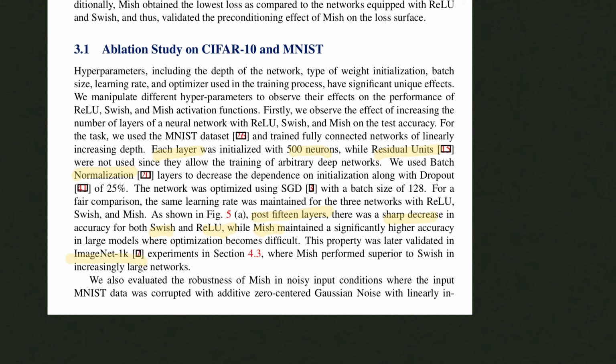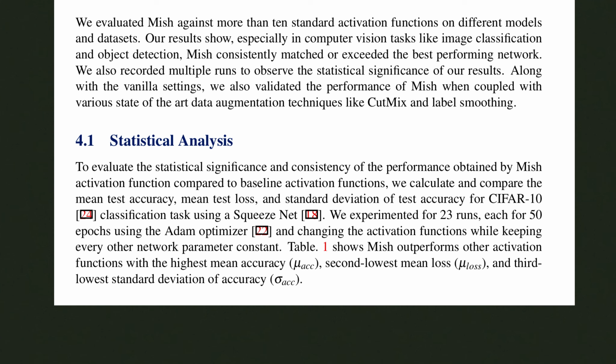Another thing was the robustness of Mish when you encounter noisy inputs, which they tried by having MNIST data corrupted with additive zero-centered Gaussian noise. Looking at the picture here, you have number of layers on the bottom, you have testing accuracy on the top. You can see that ReLU consistently drops, Swish drops more, but Mish relatively saves the performance. In terms of standard deviation of input Gaussian noise and test loss, you can see that the red one, which is Mish, exhibits a smaller test loss, which means more robustness to this input noise.